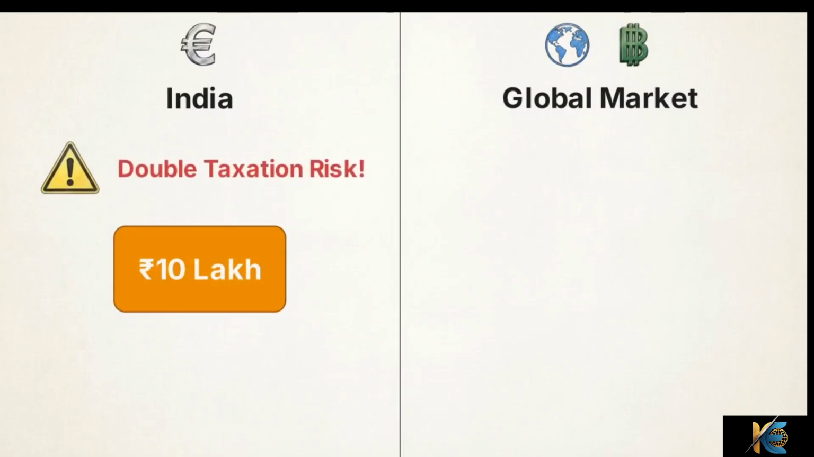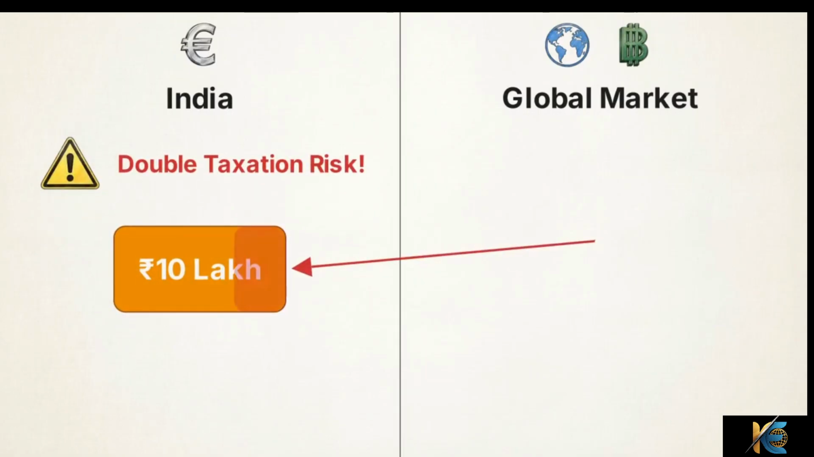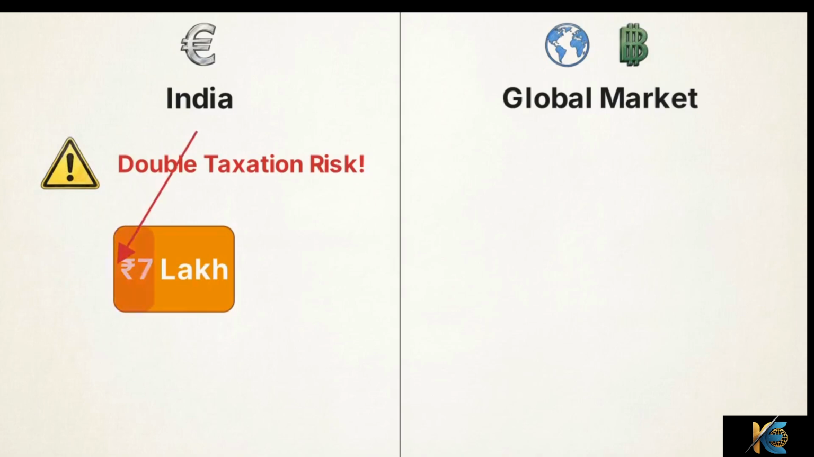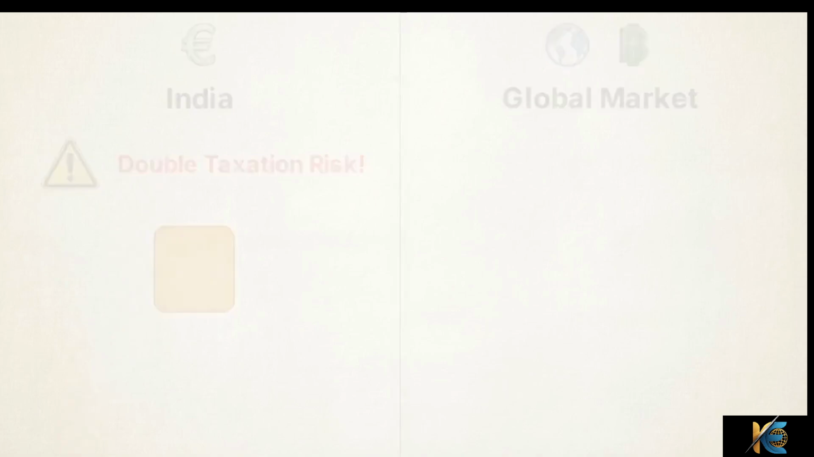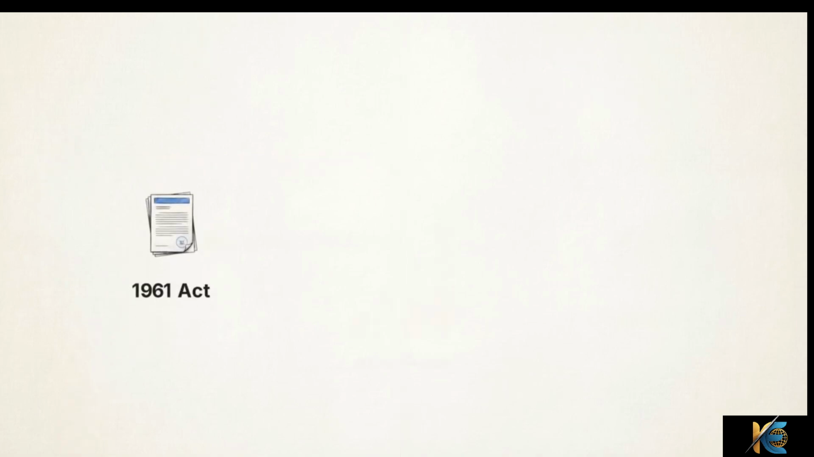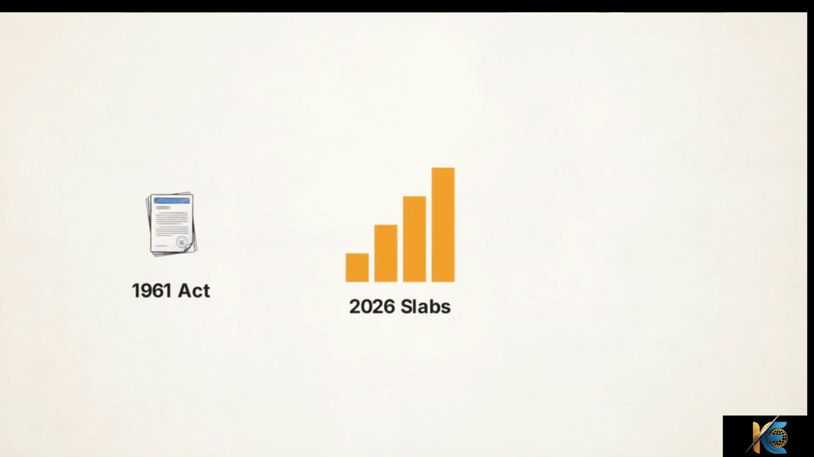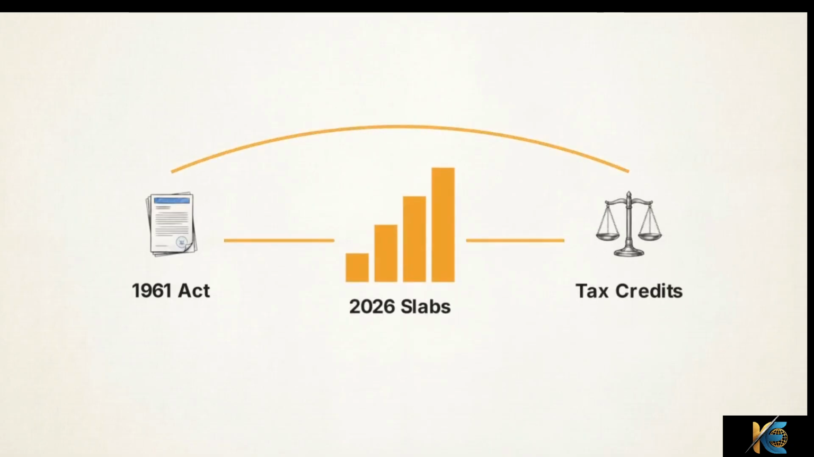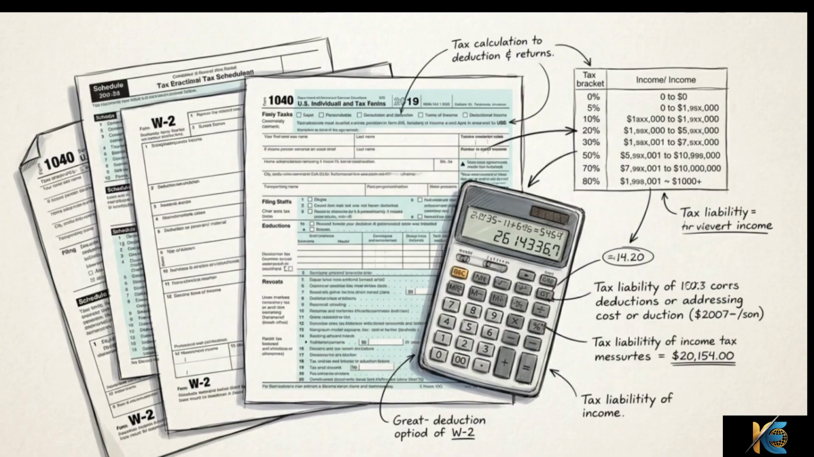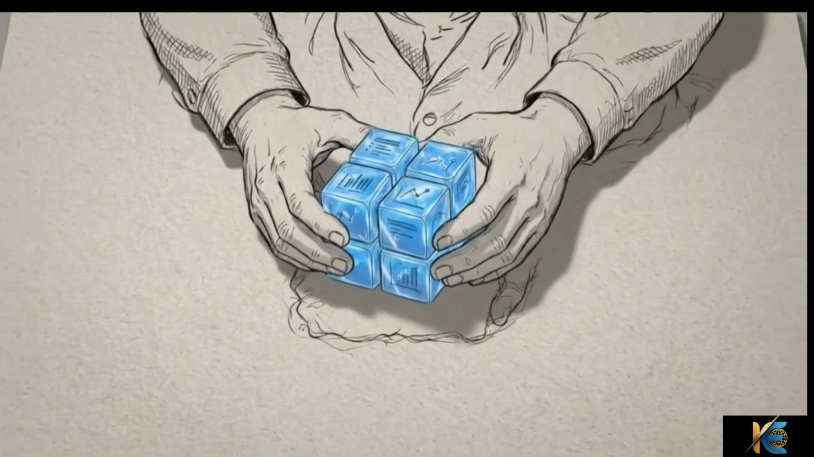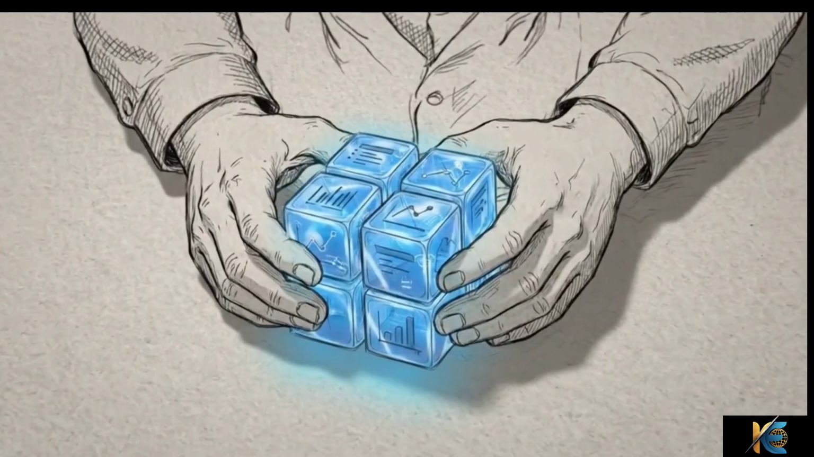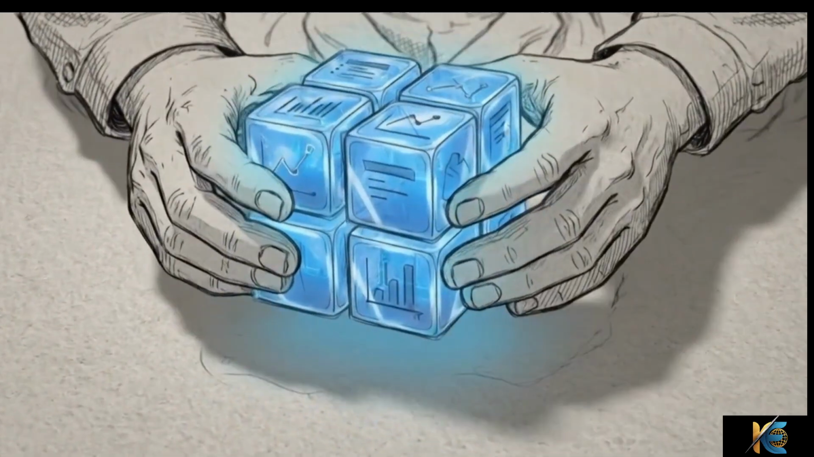Without intervention, this leads to wealth loss, paying full tax where the money was earned and full tax again in India. To prevent this, we must look at the 1961 Income Tax Act rules, the 2026 tax slabs, and the specific mathematical credits used to reconcile these two jurisdictions. International taxation is a system of precisely defined limits. Understanding these rules is the only way to calculate exactly what you owe and keep what you earn.